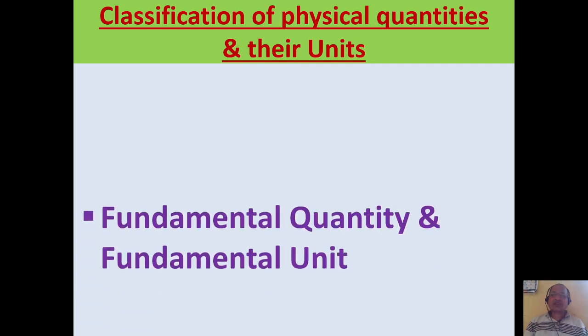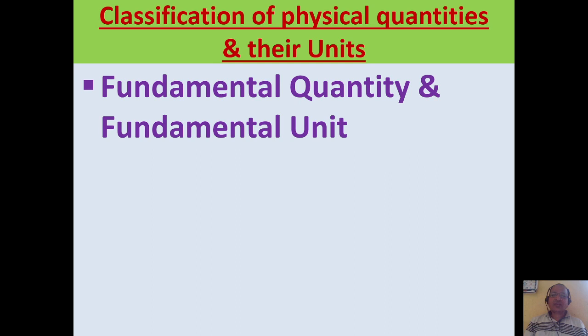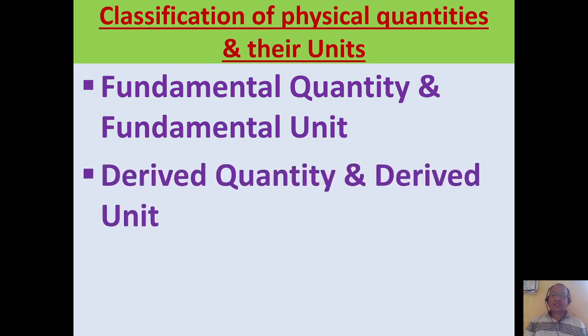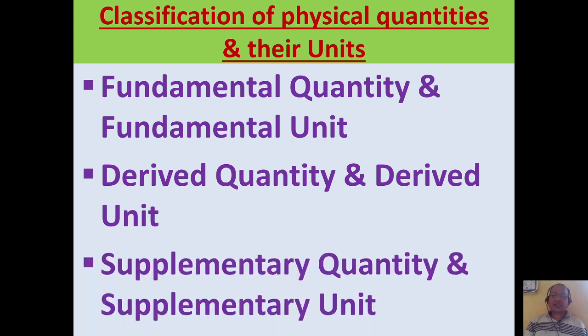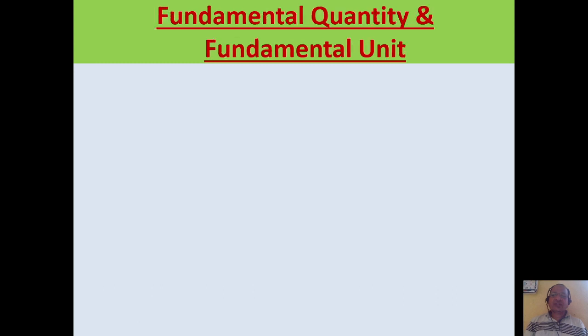Classification of physical quantities gives three main categories. The first type is fundamental quantity and its unit is called fundamental unit. The second is derived quantity and its unit is called derived unit. And the third is supplementary quantity and its unit is called supplementary unit. Let us study all three classifications one by one.